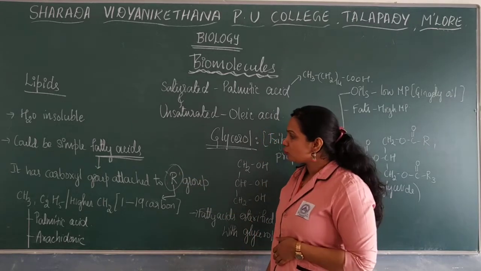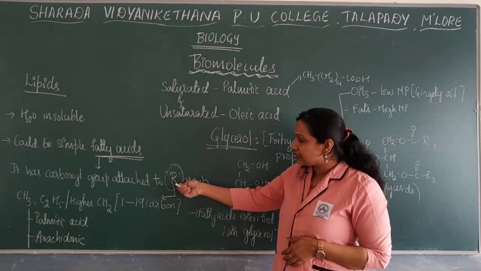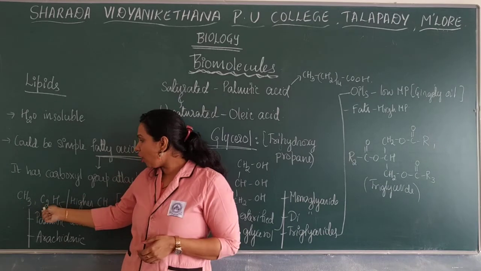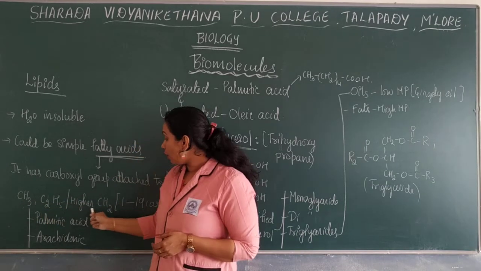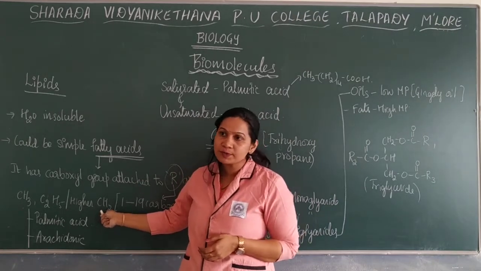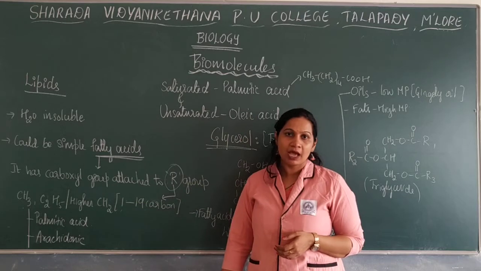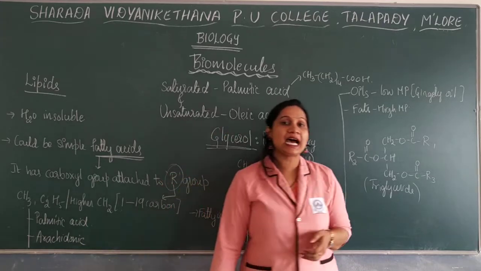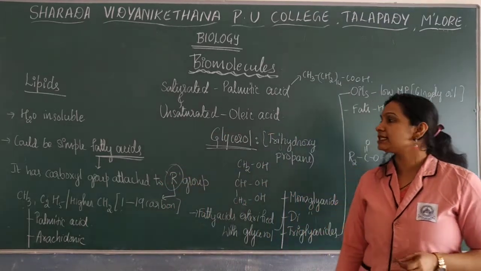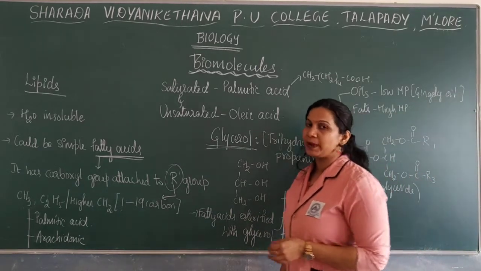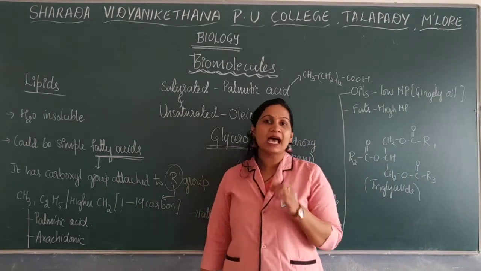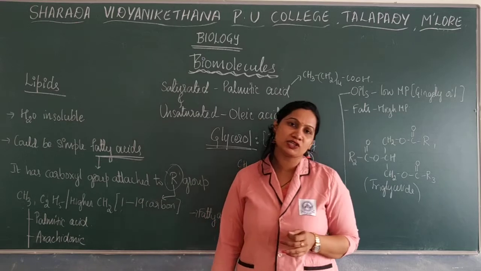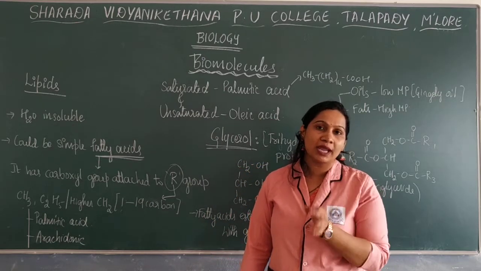This R group could be either CH3, or C2H5, or a higher number of CH2 groups, around 1 to 19 carbons, a maximum of 19 carbon in the R group.